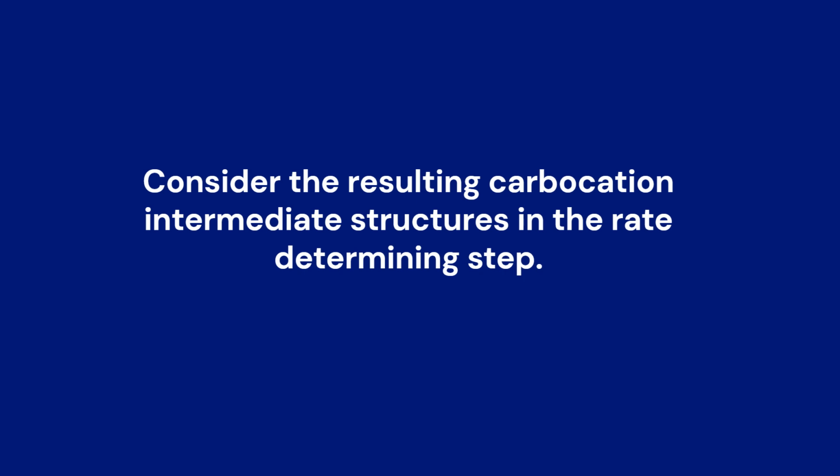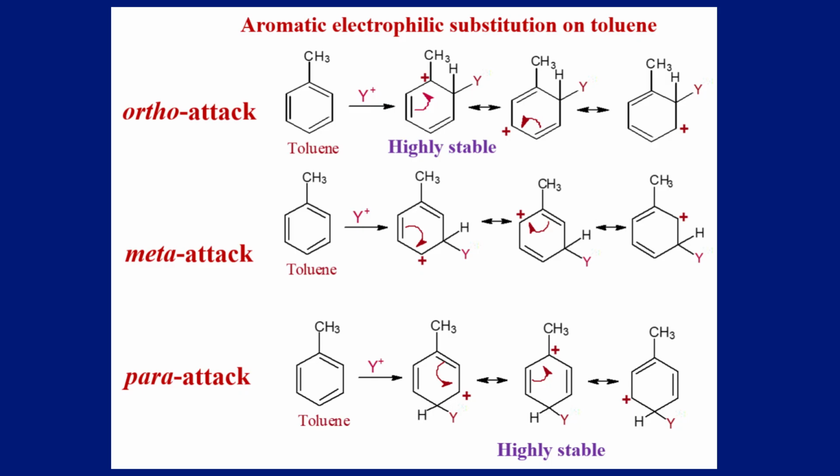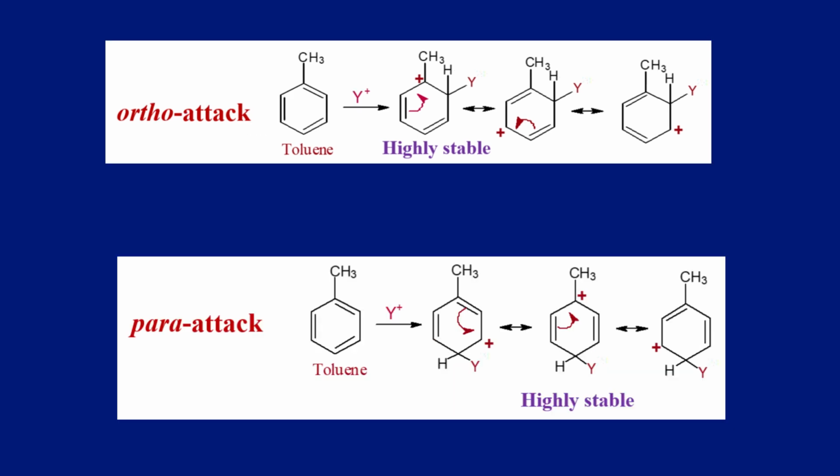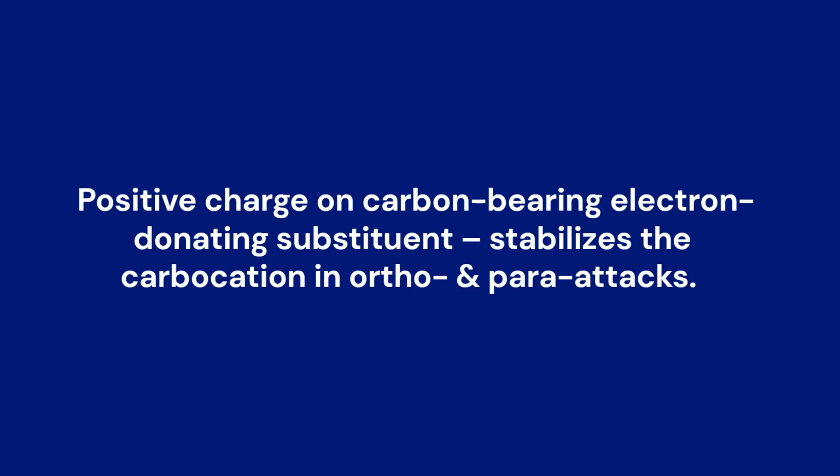Let us look into the resulting carbocation intermediate structures in the rate determining step. So these are the carbocation structures in each attack: ortho, meta and para. In each attack, the resulting carbocation has 3 resonance structures. When the electrophile attacks at ortho or para positions, the resulting carbocation resonance structures are more stabilized because the positive charge is near the carbon bearing the methyl group, which can donate electron density to the ring carbon atom. Thus, it stabilizes the resulting carbocation, hence faster the reaction.